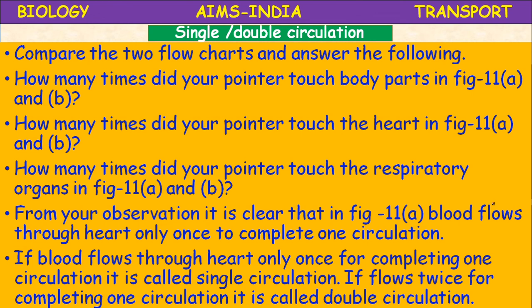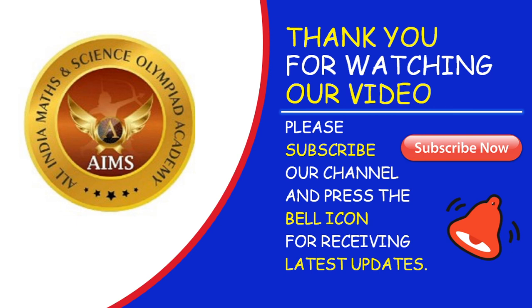In the mammal, the blood flows twice for completing one circulation, so it is called double circulation. Okay children, this is about the cardiac cycle and the circulation of blood.